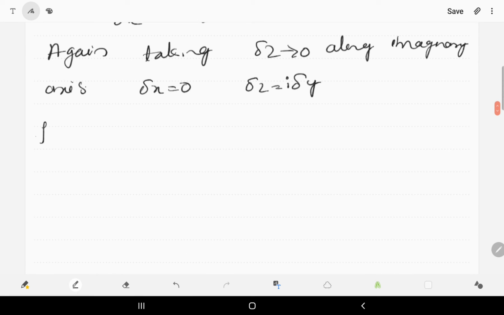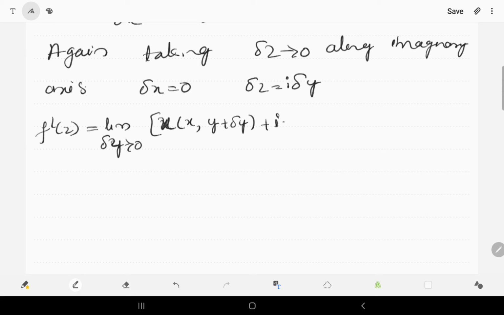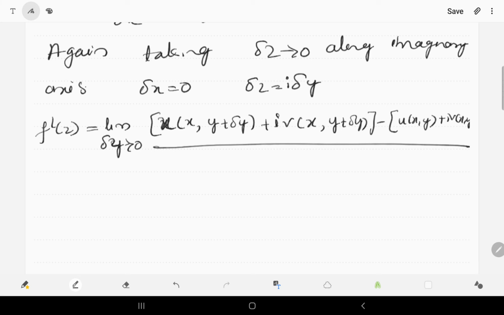So f dash z is equal to limit as delta y tends to 0 of u of x, y plus delta y plus i into v of x, y plus delta y, minus u of x y plus i into v of x y, whole divided by delta x plus i delta y, but delta x is 0, only i delta y remains.